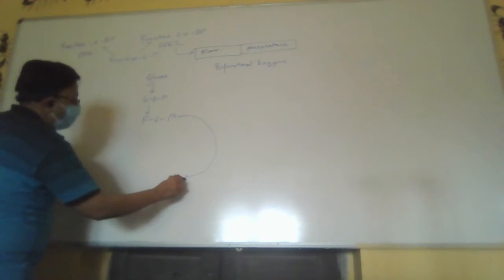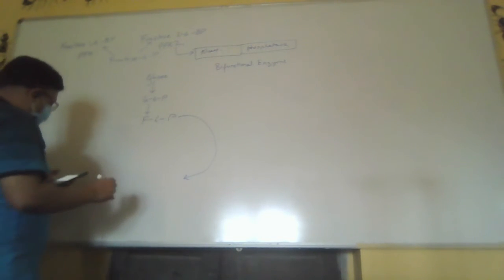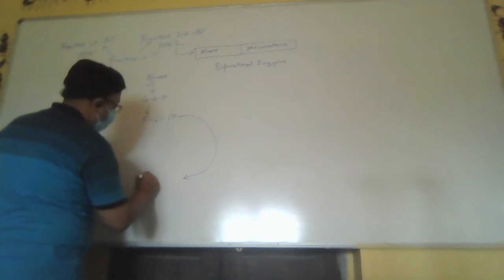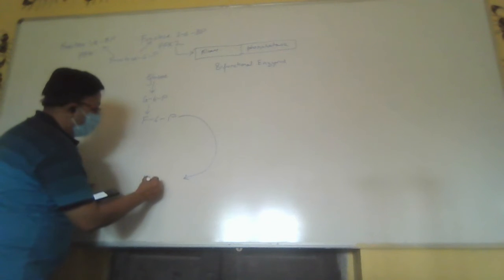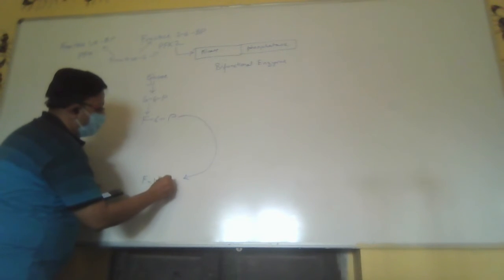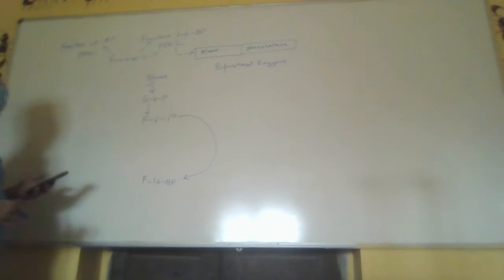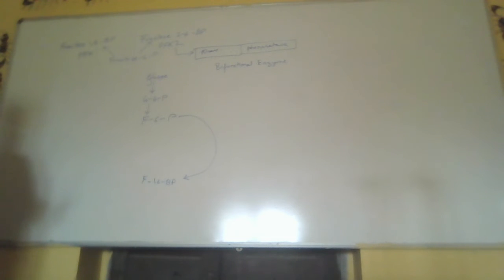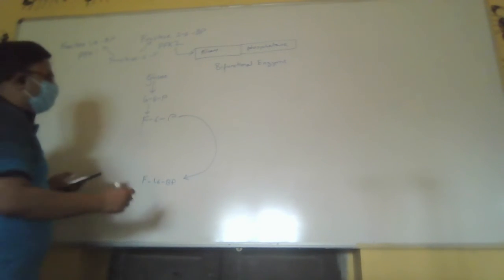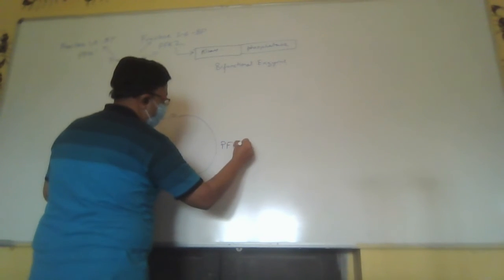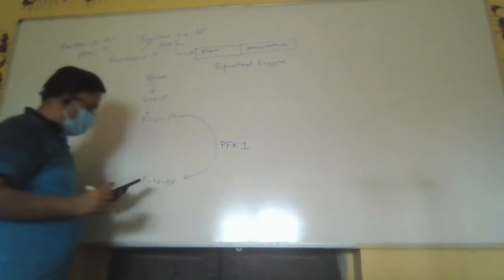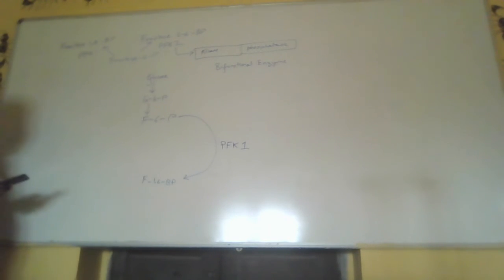I am drawing it like this. It forms fructose 1,6-bisphosphate. This is the reaction which you people know. And this is done by PFK1 or the main phosphofructokinase.